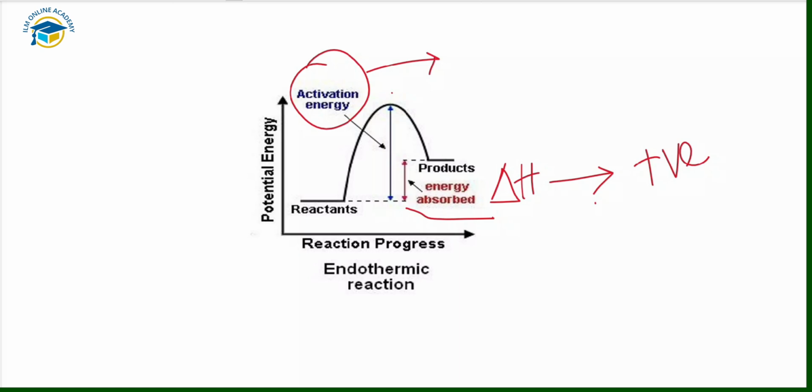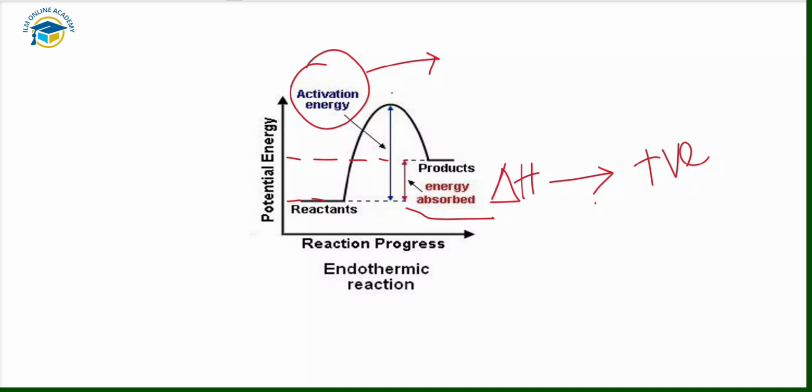Products are higher in energy, as you can see from this diagram, and reactants are lower in energy. When the reactants react, they absorb energy from the surroundings, and the energy of the overall reactants increases. That energy is transferred to the products, and now products have more energy.